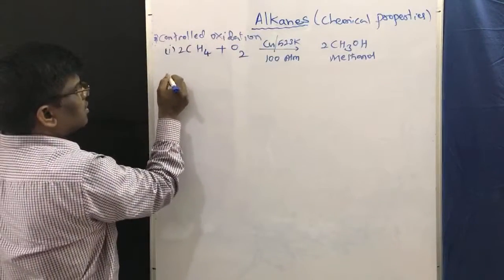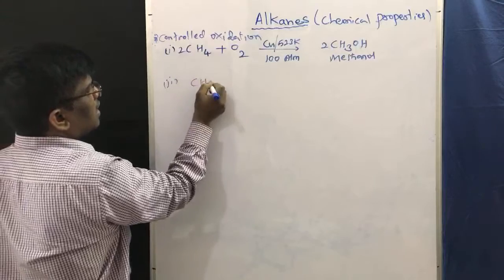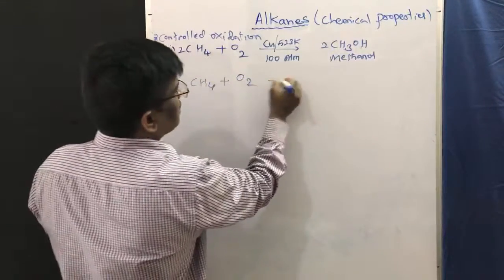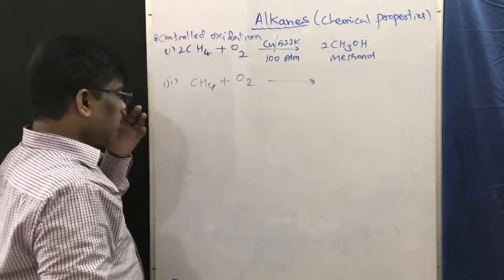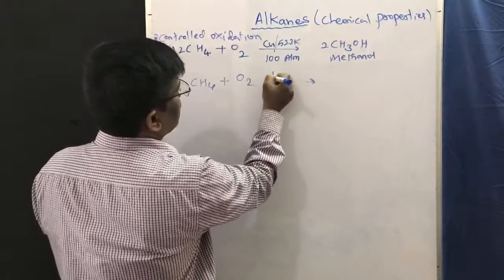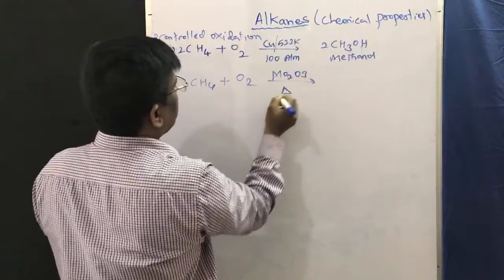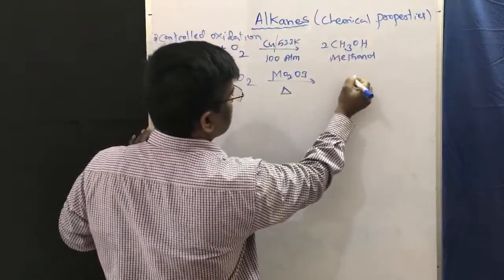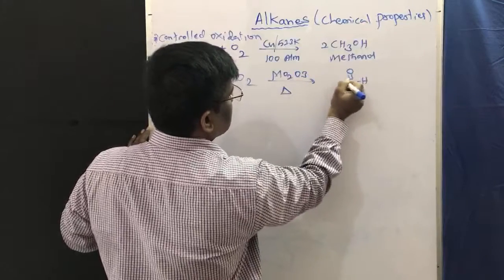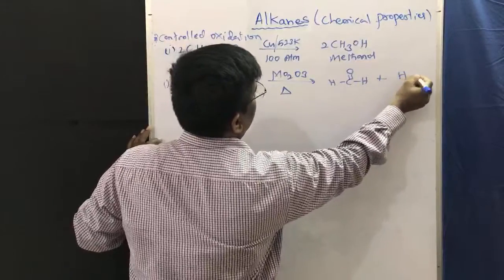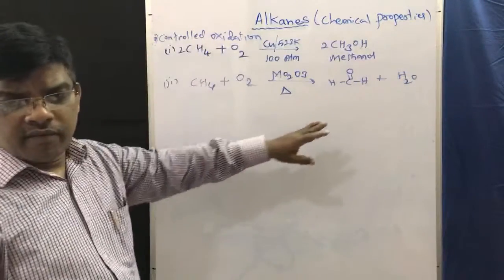For example, the same methane, if I use oxygen in the presence of molybdenum trioxide with heating, I am going to get HCHO. What is this compound? Just a guess.